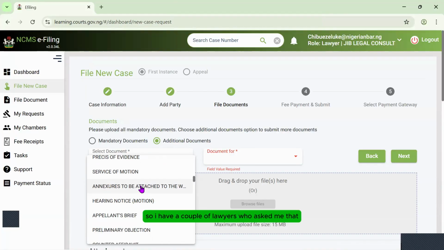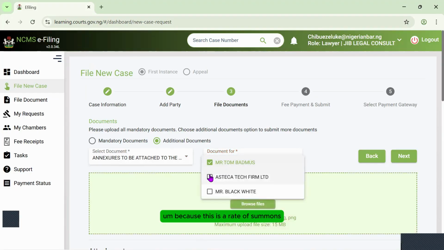I have a couple of lawyers who ask me that when they want to file their documents as defendants, you have to file it under annexures to be attached to it. We are also going to be doing that class later for filing as a defendant in a case, but let us focus on that for the claimant. So annexures to be attached to the writ.